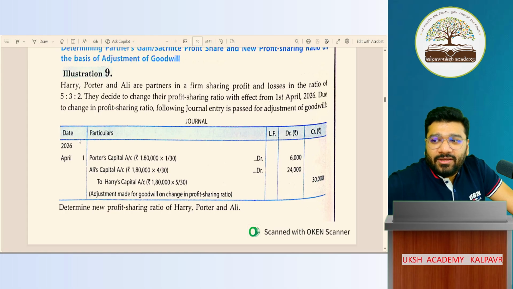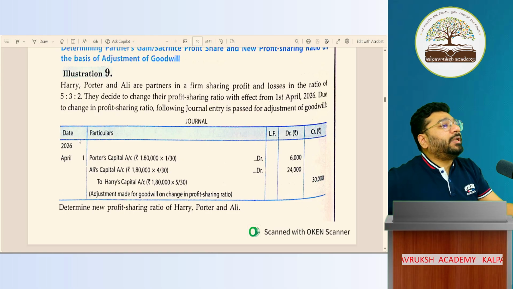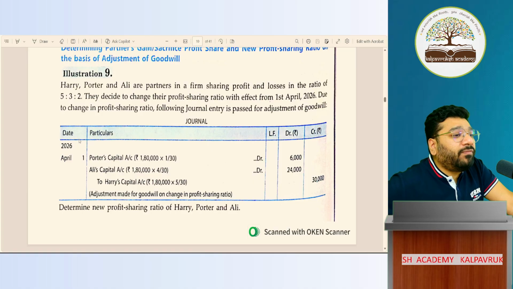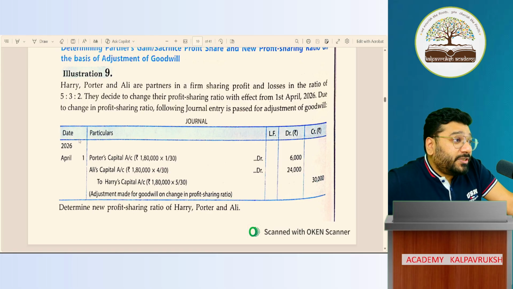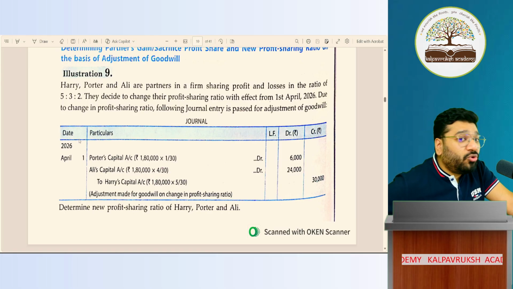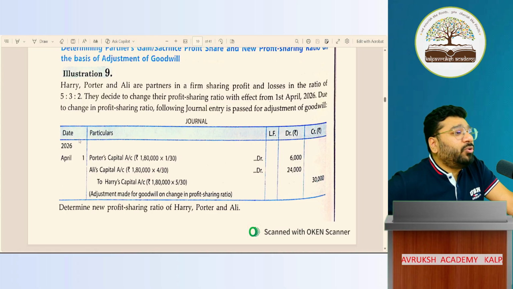Thank you so much. So, guys, we're doing this chapter called Change in Profit Sharing Ratio Among Existing Partners. In the last class, we completed our discussion on how to do accounting for old goodwill. Previous to previous class, we learned how to do accounting for new goodwill, and how to calculate the new profit sharing ratio, sacrificing ratio, and gaining ratio, yes or no? Like that, in today's class also, we are going to study something new.